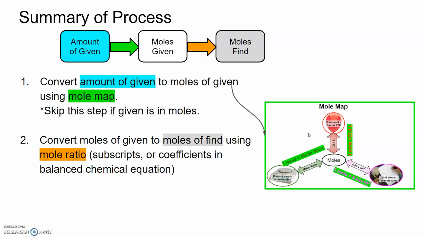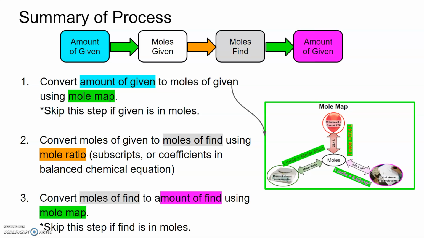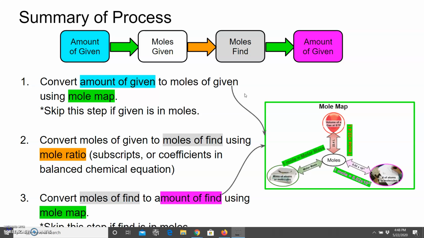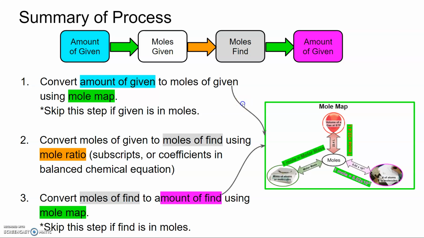The second step is to convert from moles of given to moles of find, and for that, you would use mole ratios. In all of the problems you've seen here, the mole ratios come from the subscripts of the chemical formula. Later on, we're going to see examples where the mole ratios come from the coefficients in the balanced chemical equation. The last step is to convert from moles of find to the amount of find using our mole map once again. Remember, you only need to do this last step if your find is not in moles. If your find is in moles, you can skip this step.